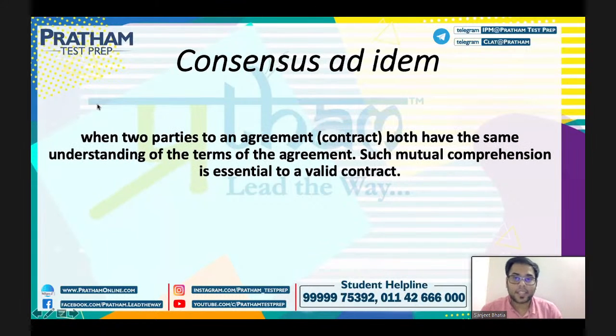Now the next is consensus ad idem. That means when the two parties to an agreement both have the same understanding of the terms and agreements. Okay, so these are some of the essentials of a valid contract.